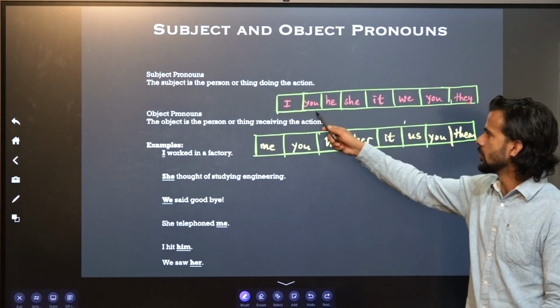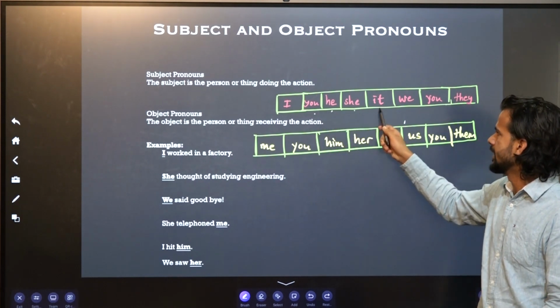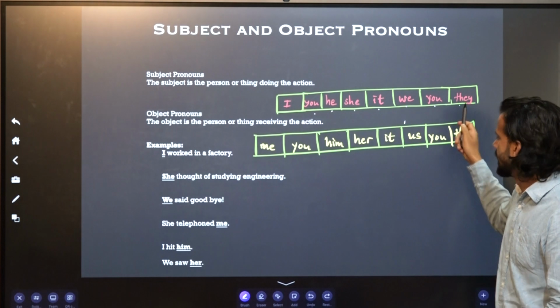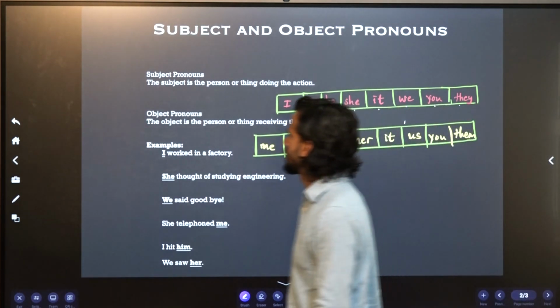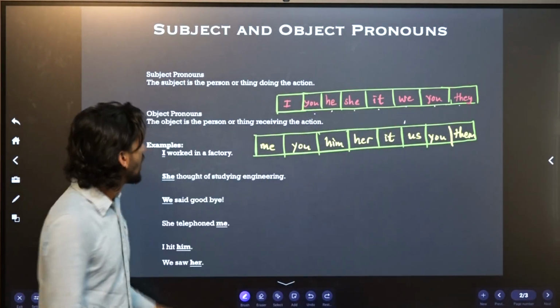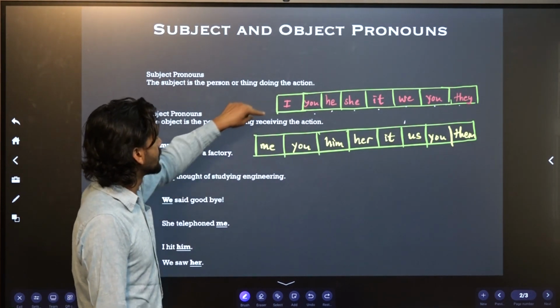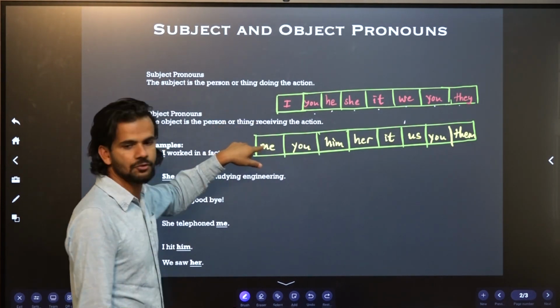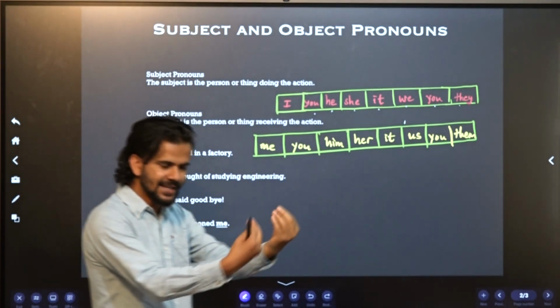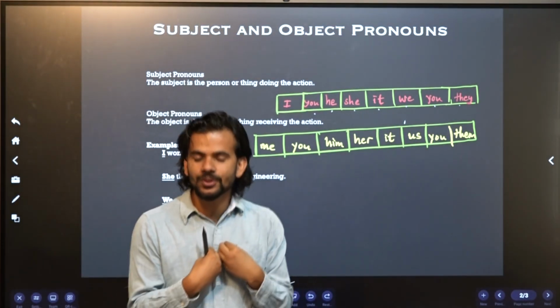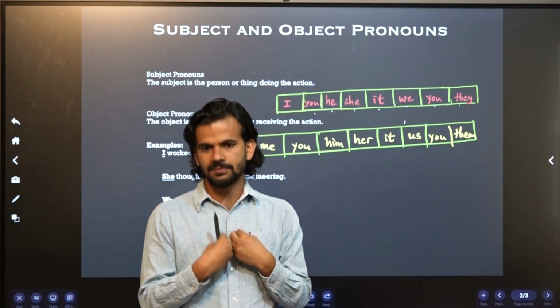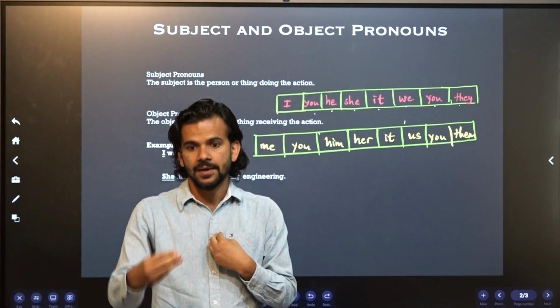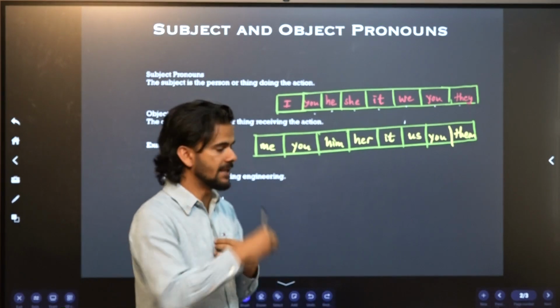I, you, he, she, it, we, you, they. These are subject pronouns. Whereas when I becomes object, it has to be me. If I receive an action, it is me who receives the action. First person object is me.